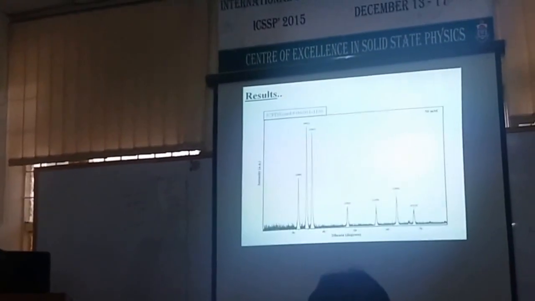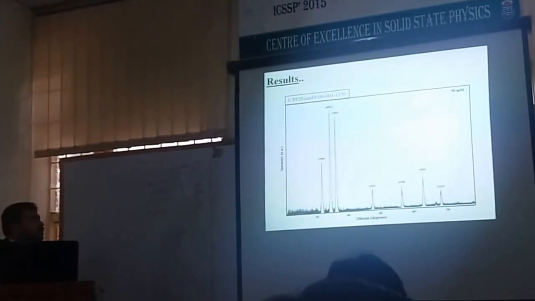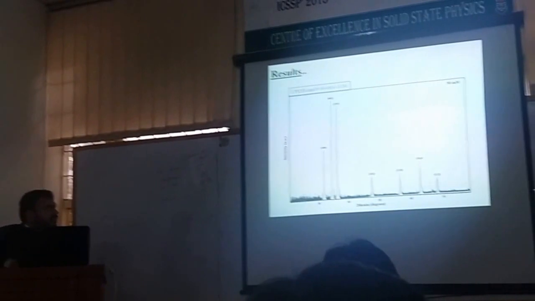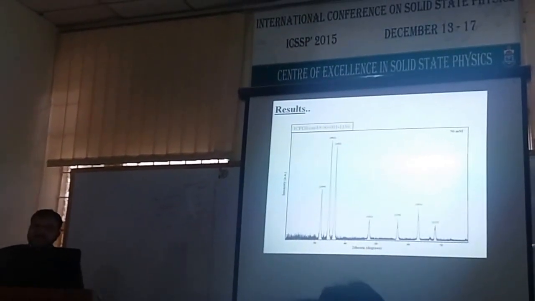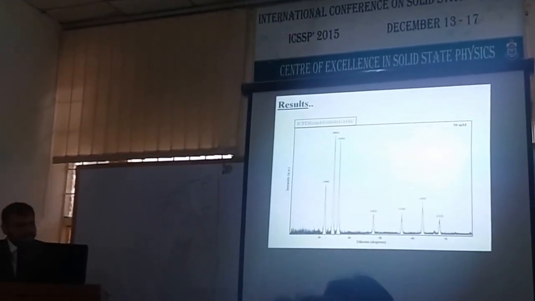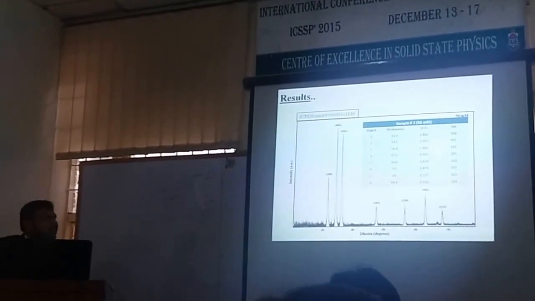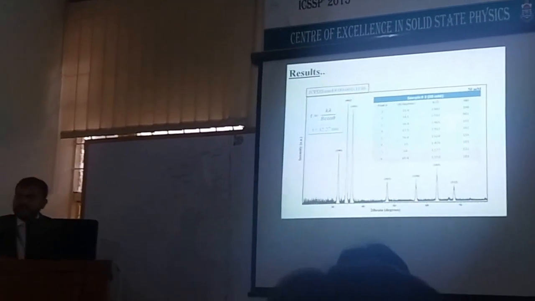This is the XRD pattern for 50 millimole. Here you can see the increase in intensity of the 002 peak, which means the nanorods were aligned along the C-axis. This is the table for HKL values. The crystal size for this concentration is 12.27 nanometer. The SEM micrographs are consistent with our XRD results. The average length for this concentration is 1.2 to 1.8 micrometer, and the diameter is 800 nanometer throughout the substrate.